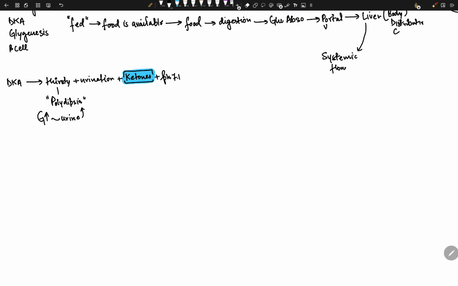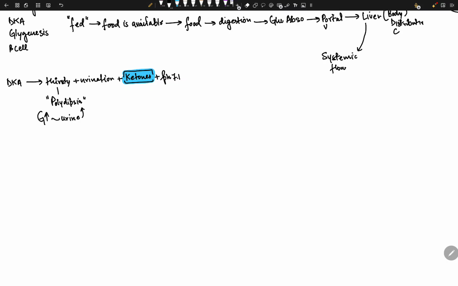When we have enough insulin, the insulin tells the liver, hey, stop it. We are not starving. We are not hungry. We are in a fed state, right? So lipolysis decreases, ketogenesis decreases, glycolysis increases, glycogenesis increases, gluconeogenesis decreases.